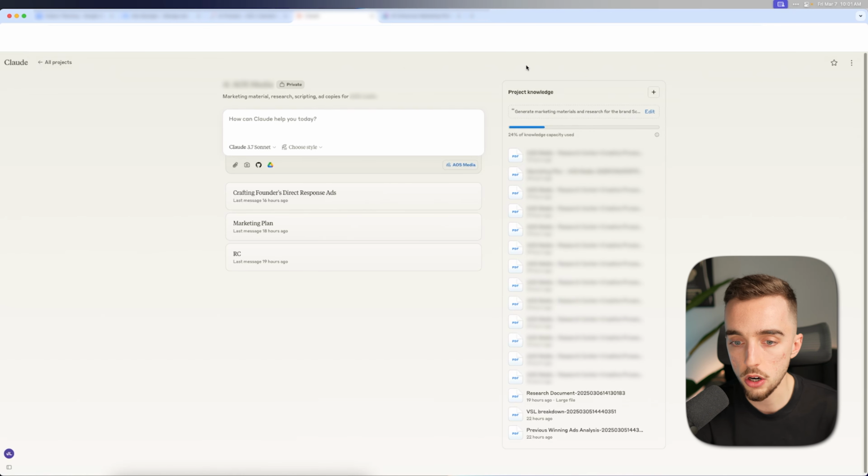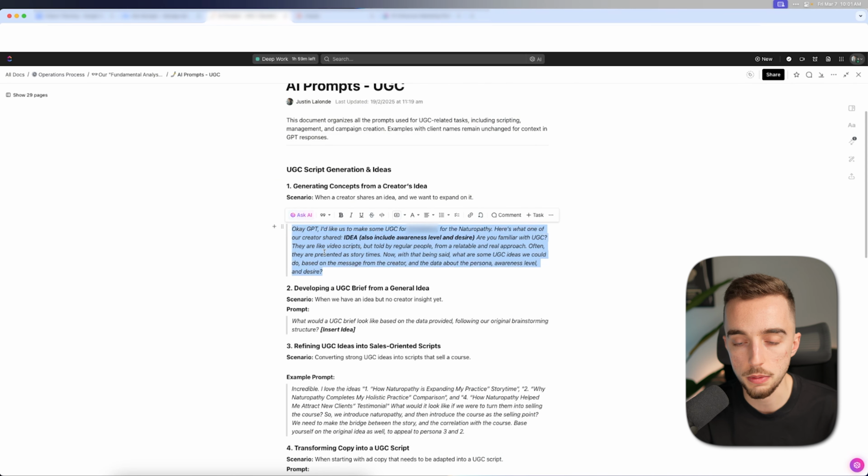Okay, so that is our prompt that we typically have in the project knowledge right here. So kind of going back to this right here. If I was to paste in this prompt, I'd get a pretty good enough answer for me to send back to the creator on Incense. Now, I'm going to give you an example of that in a second.